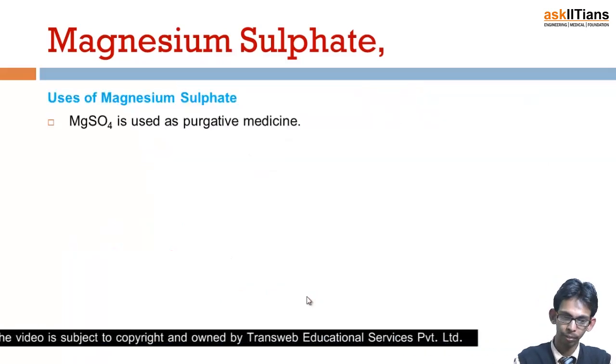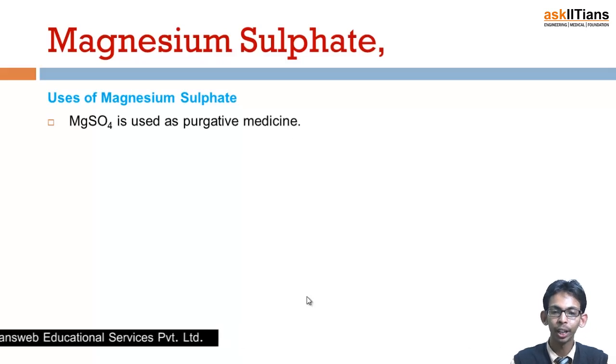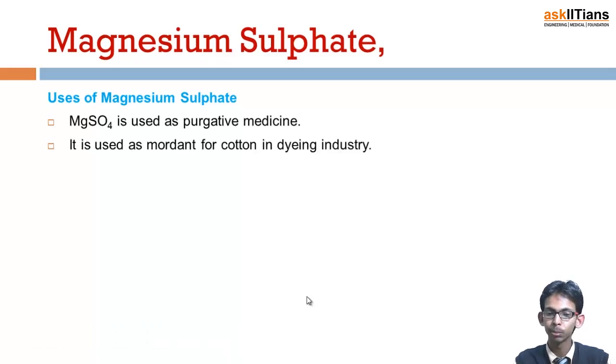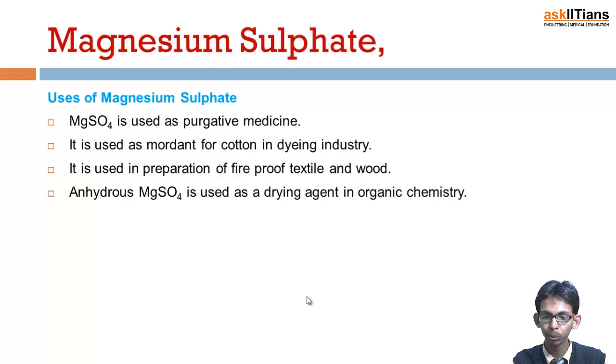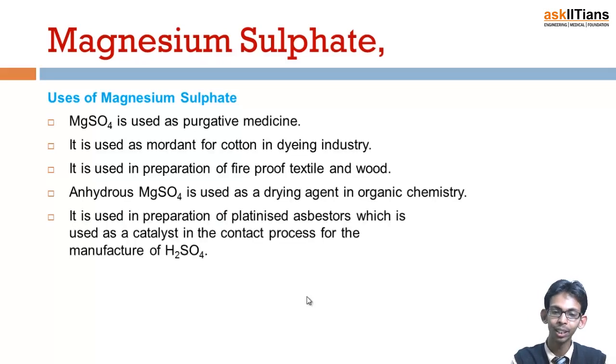Uses of magnesium sulfate. Magnesium sulfate is used as a purgative medicine. It is used as a mordant in the cotton dyeing industry. It is used in the preparation of fine fireproof textiles and fireproof wood. Anhydrous MgSO4 is used as a drying agent in organic chemistry. It is used in the preparation of platinized asbestos, which is used as a catalyst in the contact process for the manufacture of H2SO4.